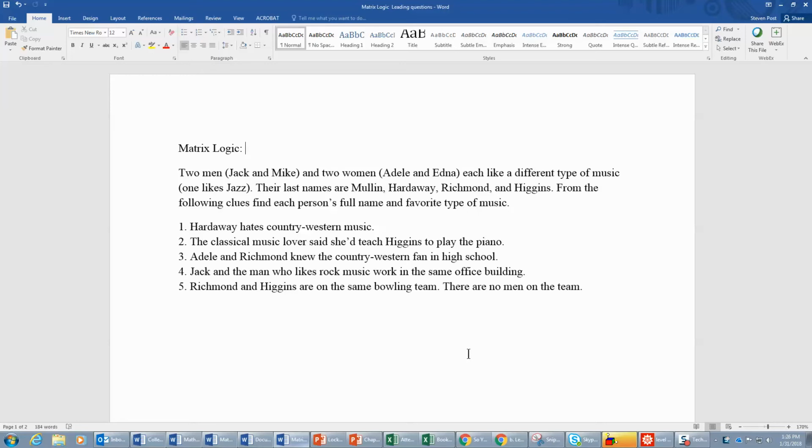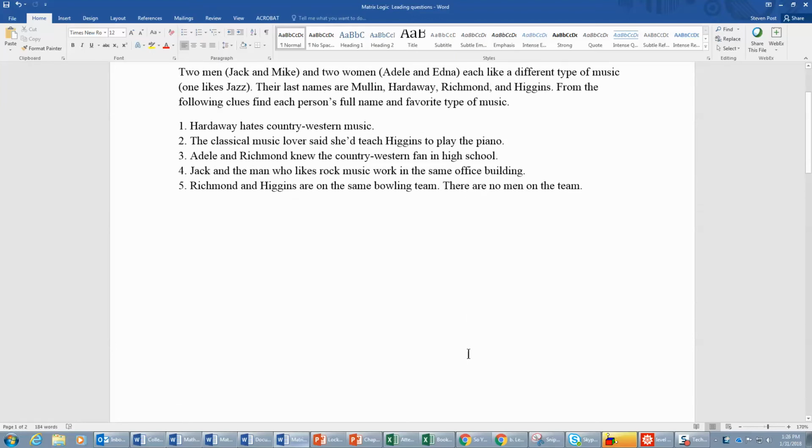Hardaway hates country western music. The classical music lover said she'd teach Higgins to play the piano. Adele and Richmond knew the country western fan in high school. Jack and the man who likes rock music work in the same building, and Richmond and Higgins are on the same bowling team. There are no men on the team.